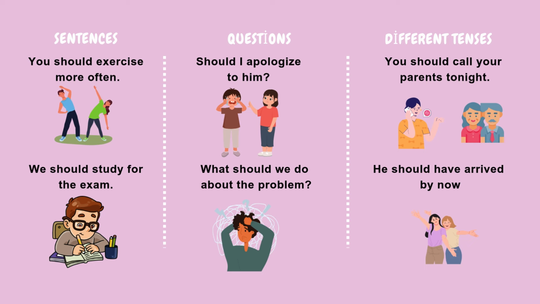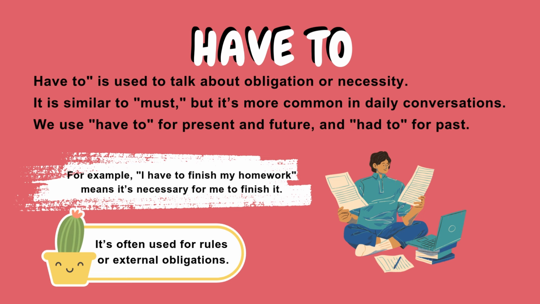Have to is used to talk about obligation or necessity. It is similar to must, but it's more common in daily conversations. We use have to for present and future, and had to for past. For example, I have to finish my homework means it's necessary for me to finish it. It's often used for rules or external obligations.